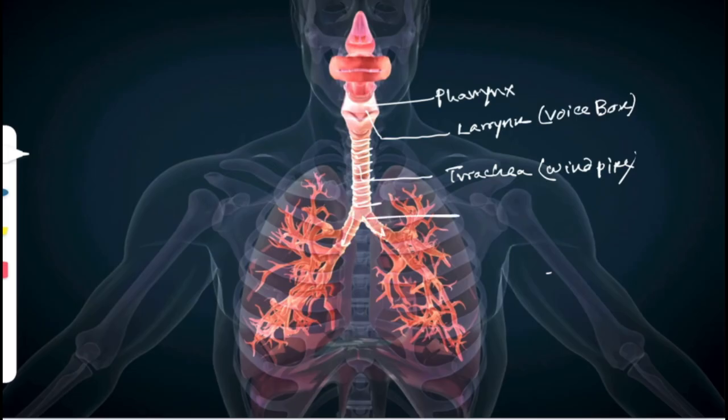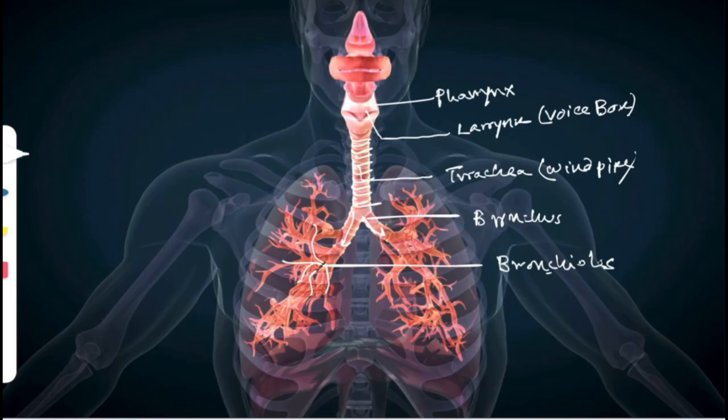This is the bronchus. Okay. Now bronchus again further bifurcates into tree-like structures, which are known as bronchioles, right?